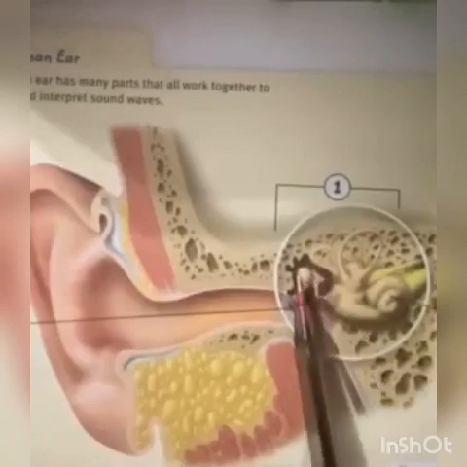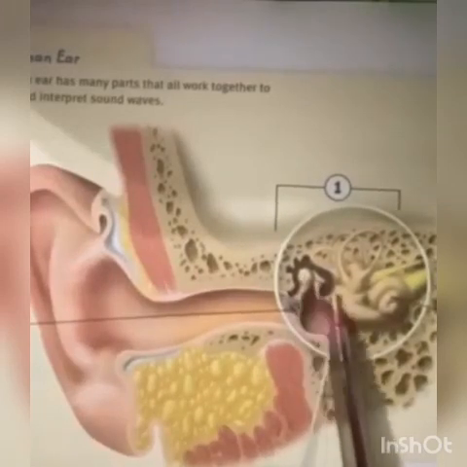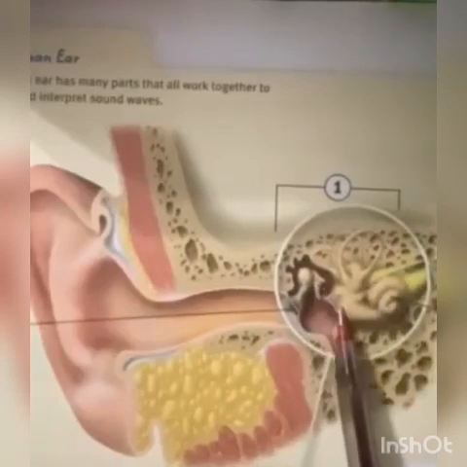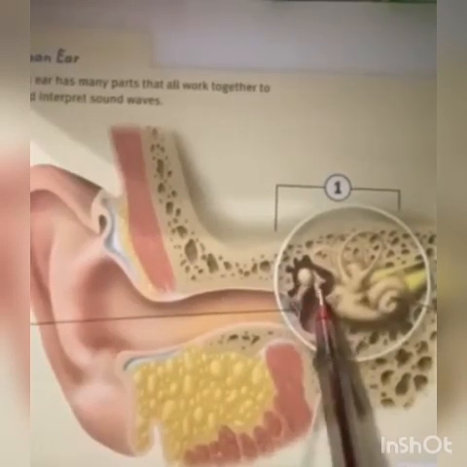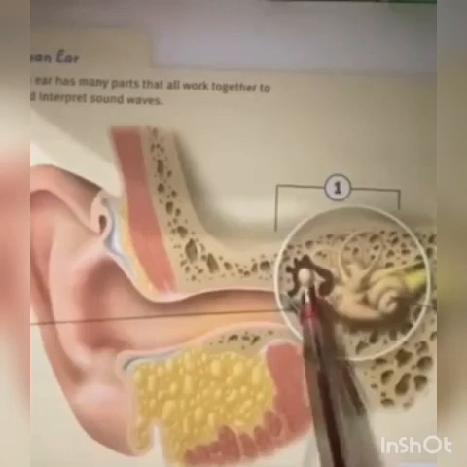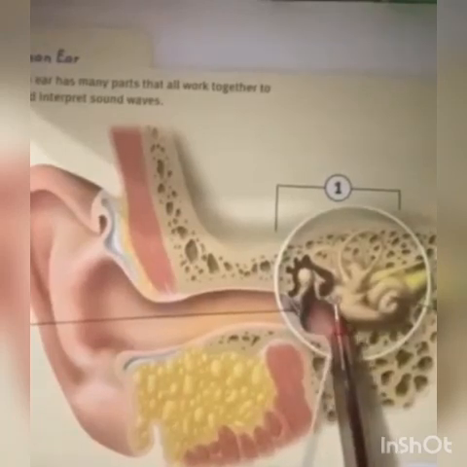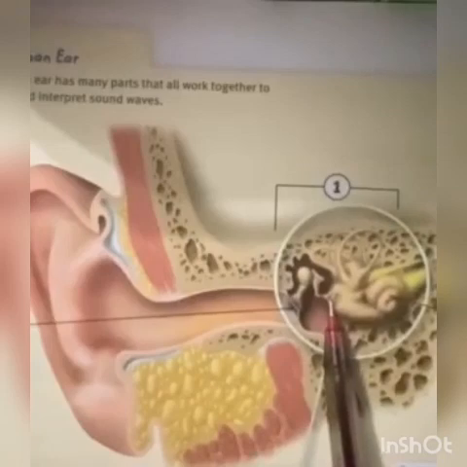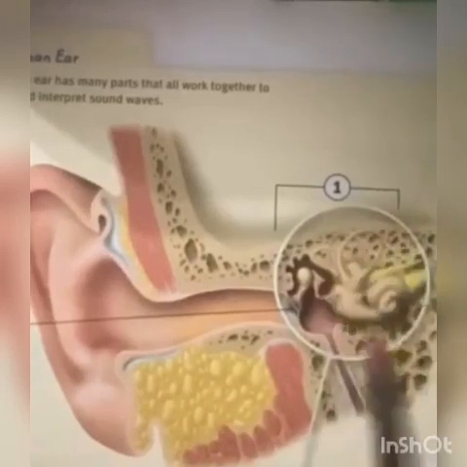The middle ear consists of three tiny bones, which are the hammer, anvil, and stirrup. Do you know that the stirrup is the smallest bone in your body? Okay, what about the inner ear?